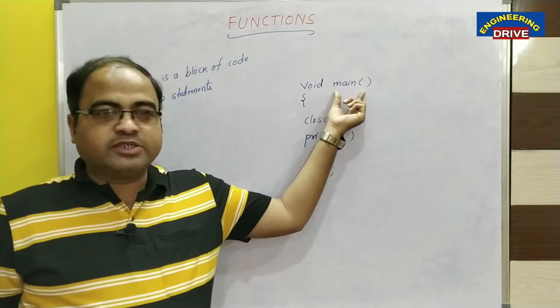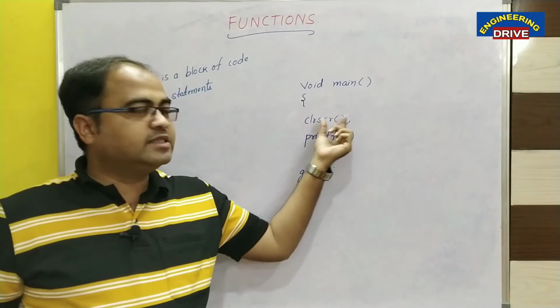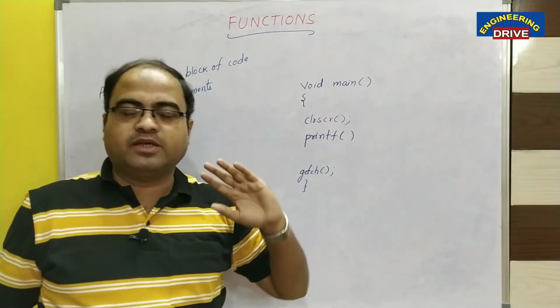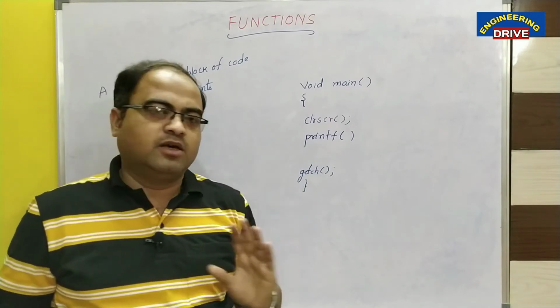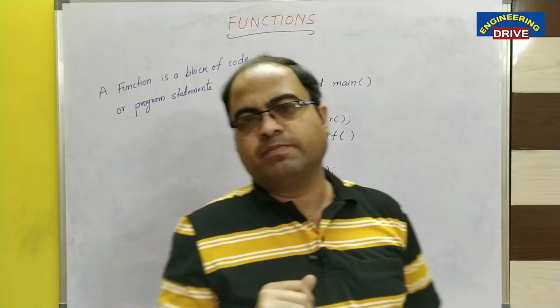So these functions help to complete the work: the clear screen function clears the previous output, and the printf function displays the output.